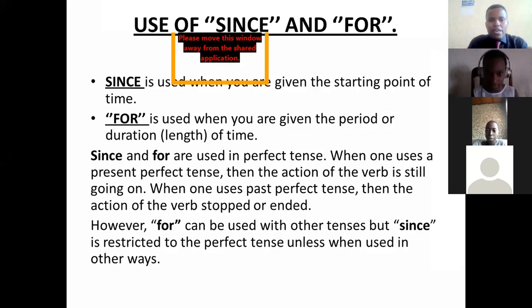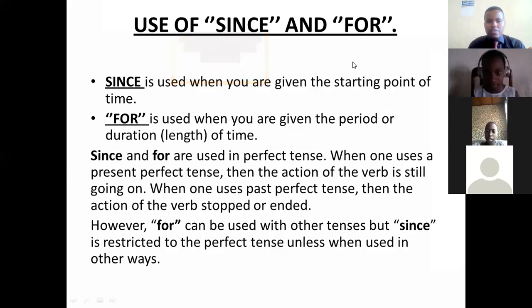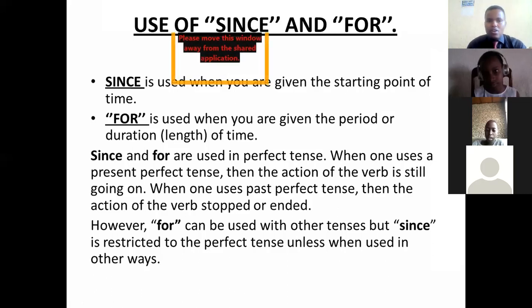But for is used when you are given the period or the length of the action. How long did it take? How long did you spend with the action? Since, I repeat again, since is used when you are given the starting point of the action. There is a starting point of the action. Then this for here is used to show the length. How long did this take?